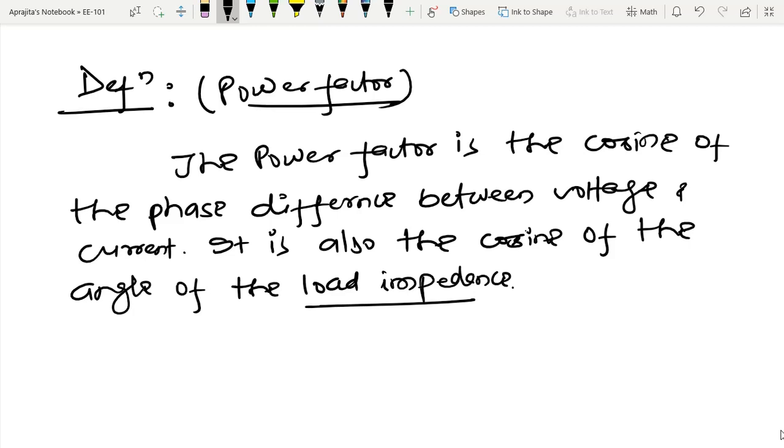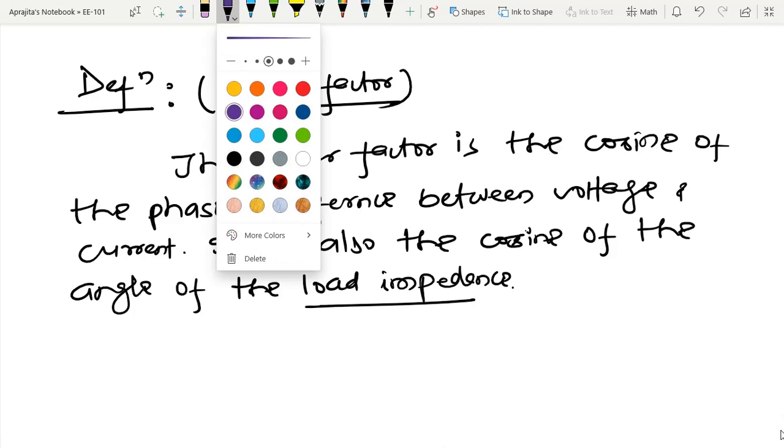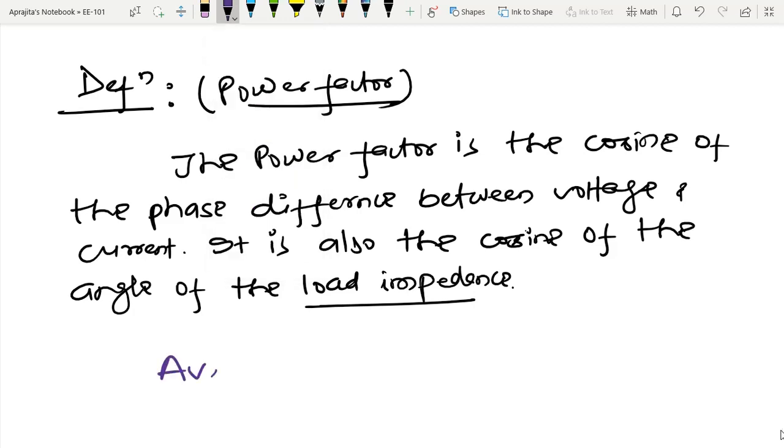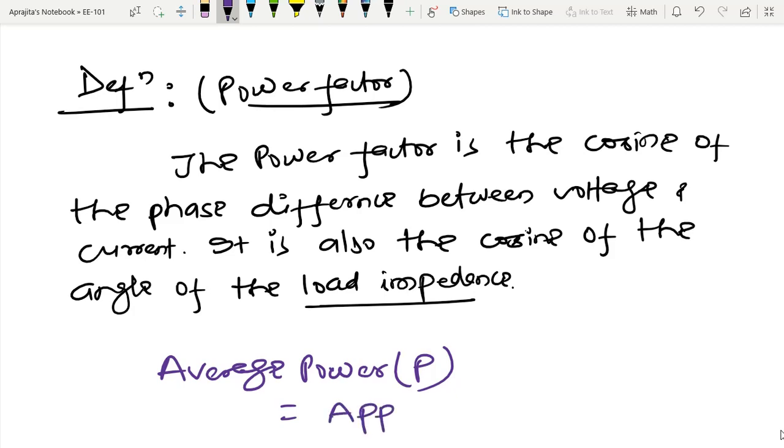Because what we have done, we have defined the average power, represented as P, that is nothing but equal to apparent power multiplied by power factor.